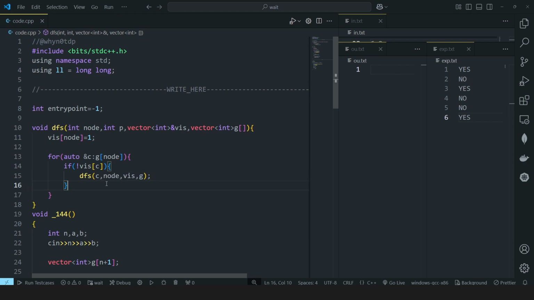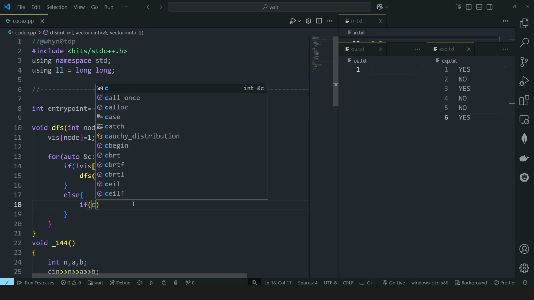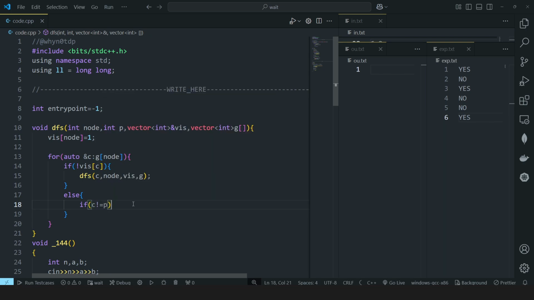So if the child was not visited, we will call the DFS again. But if it is not the case, that is, the child is already visited, then there are two possibilities. Since the graph is bidirectional, the child is either the parent or the real entry point. So if the child is not equal to the parent, that is, it is a neighbor and it is not the parent.